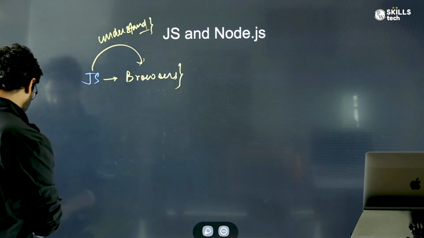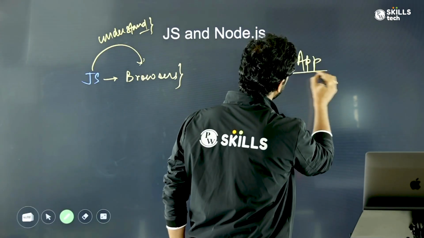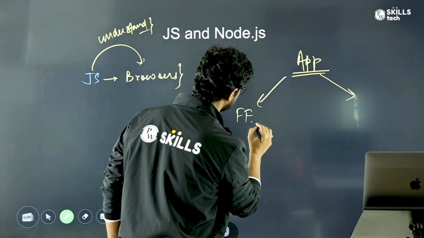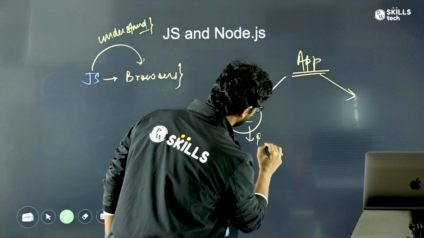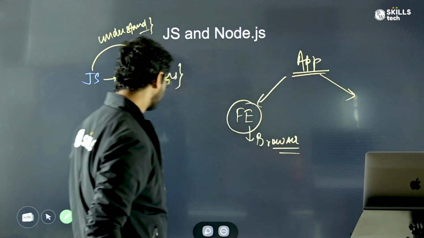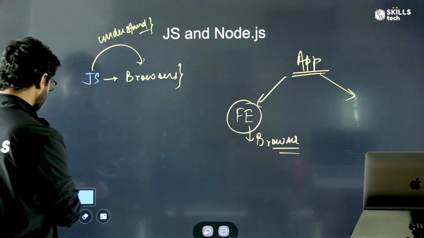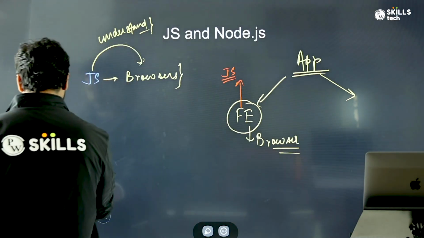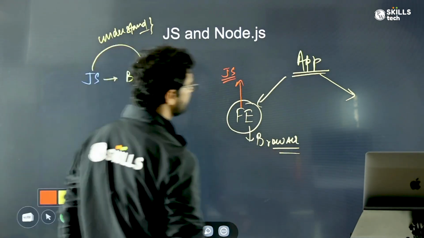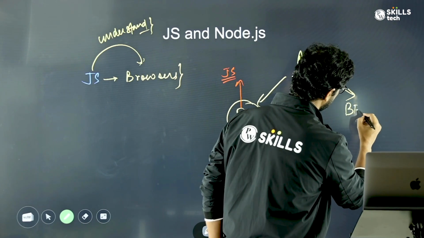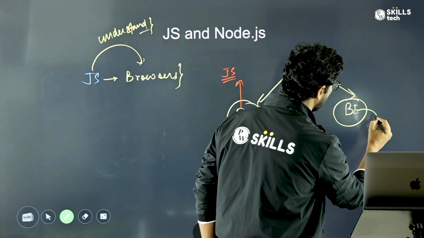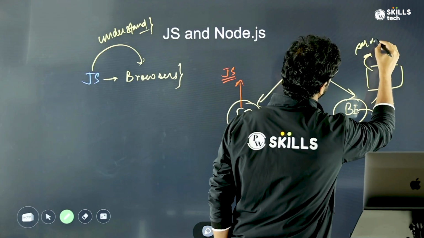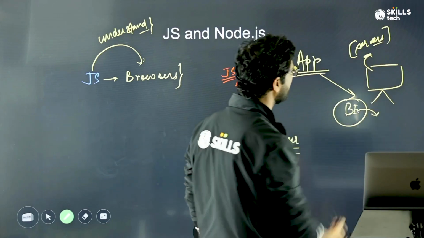Any web application that you build will have two parts, right? It will have a part called the front end. The front end gets opened in the browser. Since it is opened in the browser, the programming language that we were using there is JavaScript. And then there's another part of the program, which is called the backend. The backend will be executed on some form of computer. You call these servers, right? Servers are nothing but the computers on which you run the code.